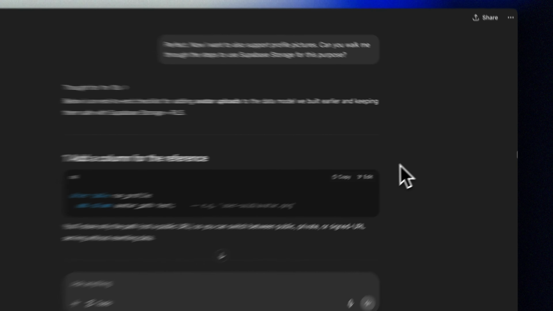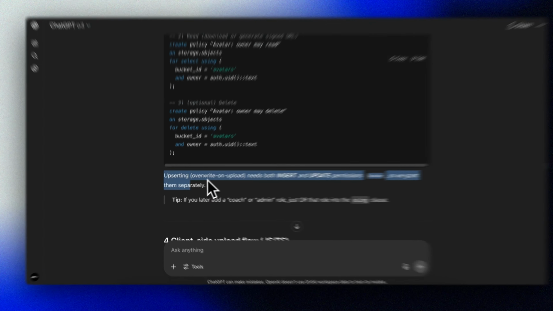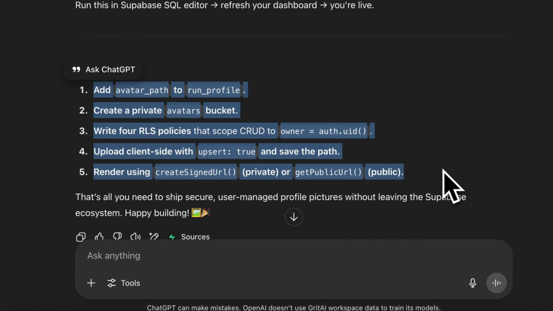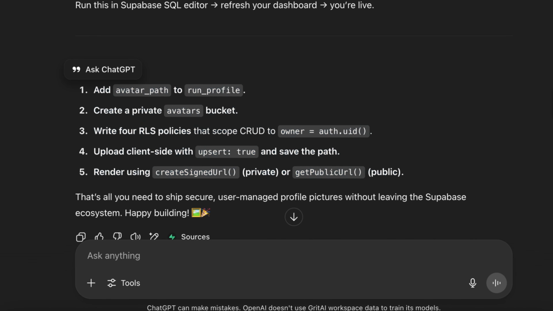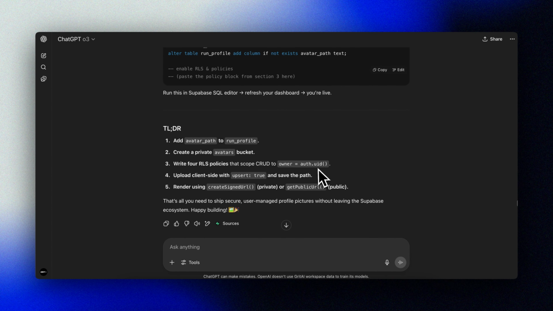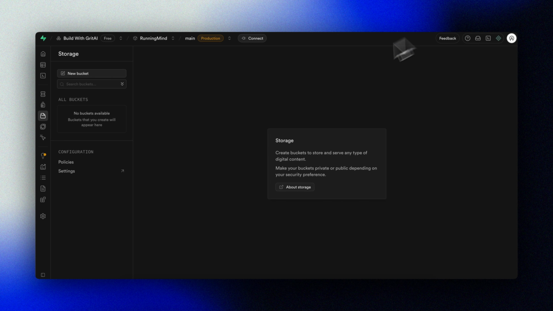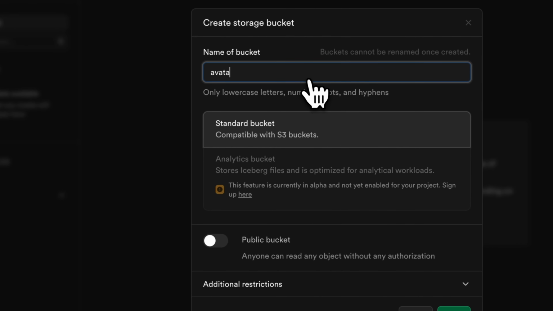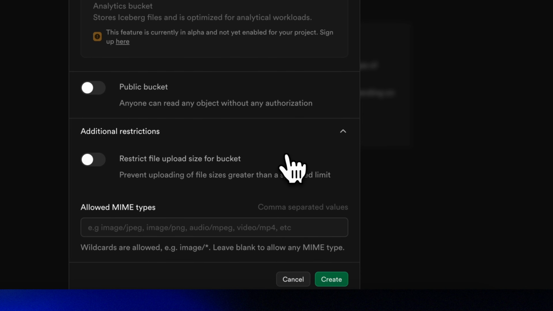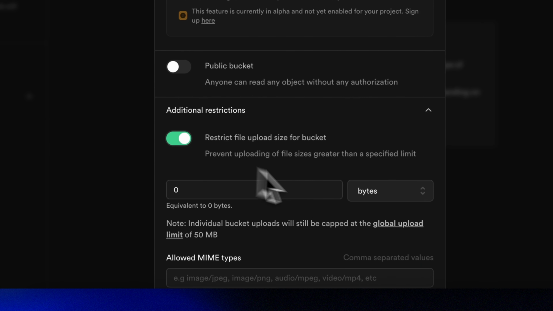O3 suggests that we create an avatars bucket in Supabase Storage, and then add an avatar path field to our run profile table. We also need to set up appropriate RLS policies for this to work. We can either use public buckets, which allows anyone with a URL to view the file, or manage access with signed URLs for private access. Let's just set it up as a private bucket for now called avatars and add a few restrictions such as file size.